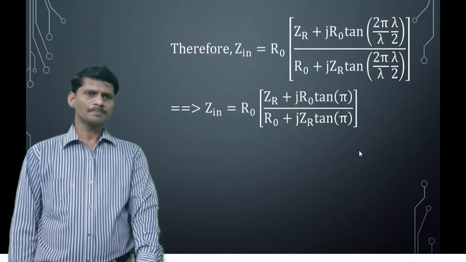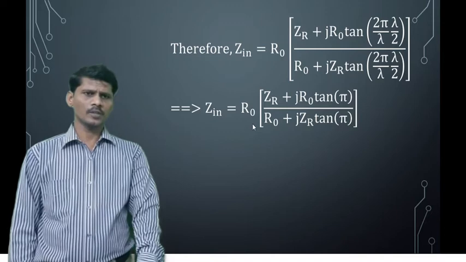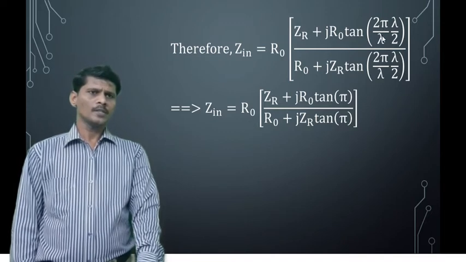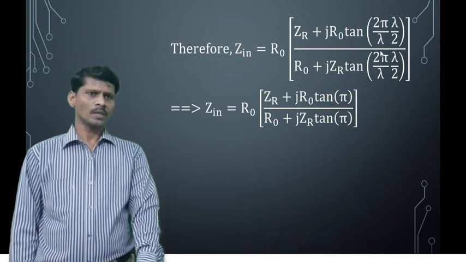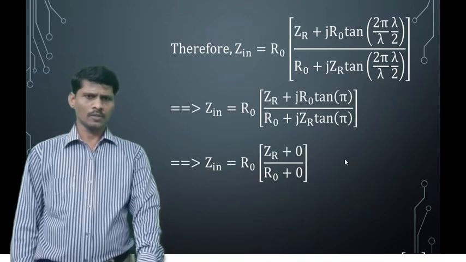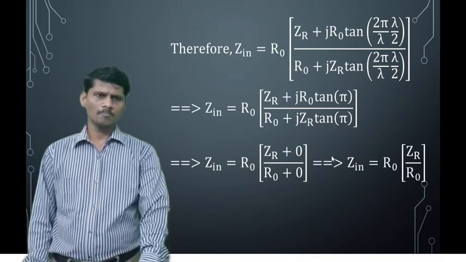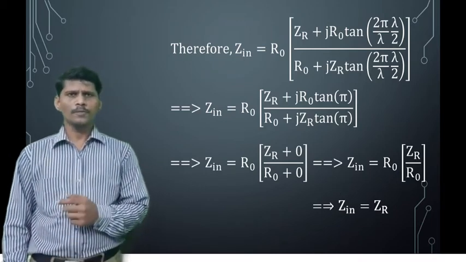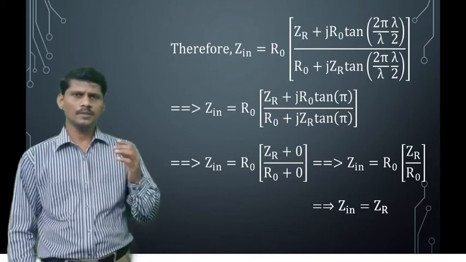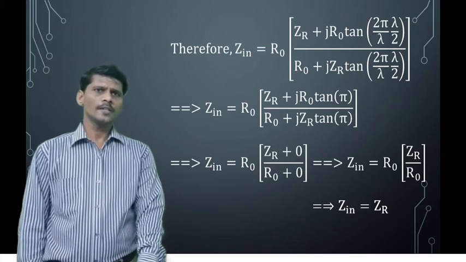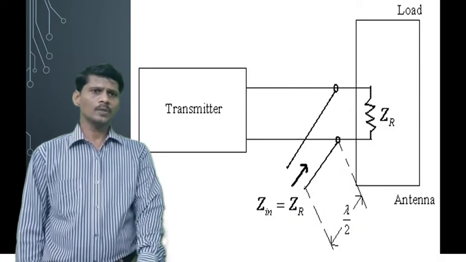We get input impedance Zin is equal to R0 into Zr plus jR0. Beta is 2 pi by lambda, S is lambda by 2. Lambda is cancelled, 2 is cancelled, giving tan of pi. Tan pi is 0. So therefore, the input impedance is equal to the load impedance. For a half wave transmission line, the input impedance is equal to the load impedance. This is the equation of the input impedance for a lambda by 2 transmission line.